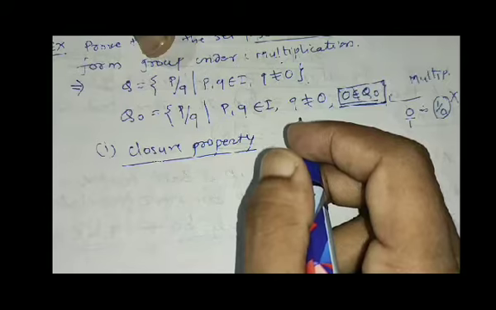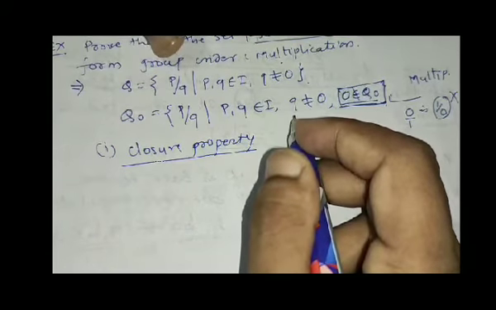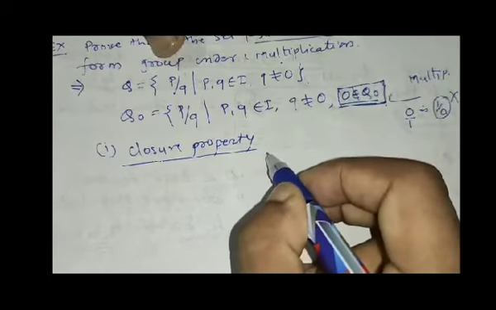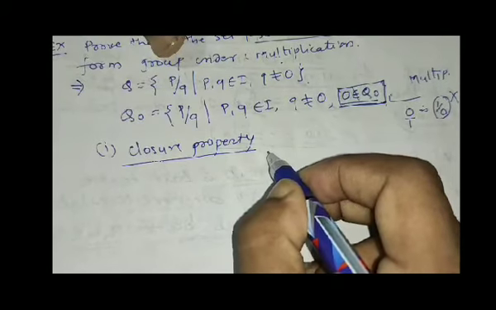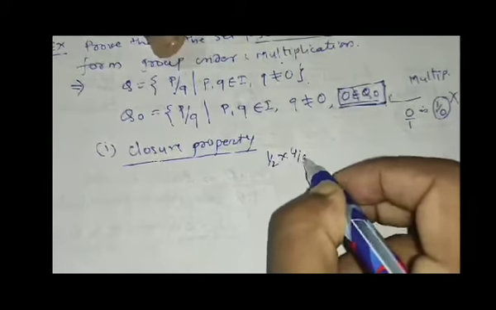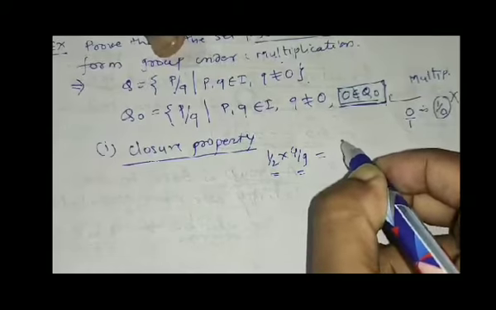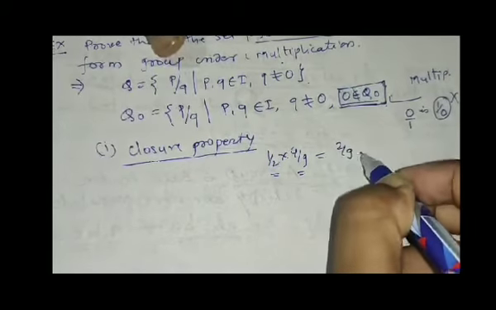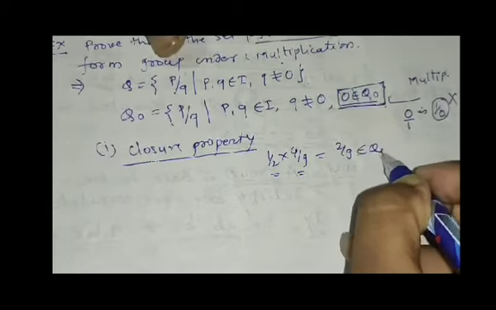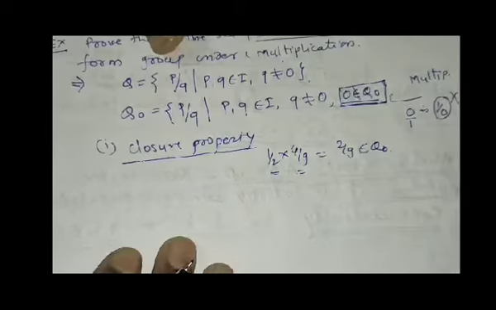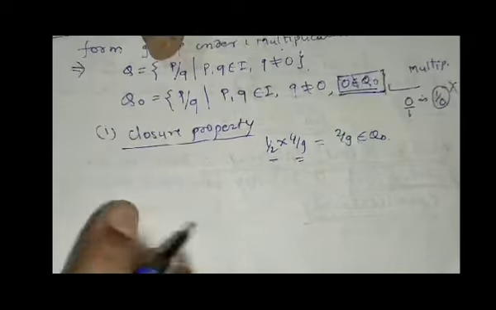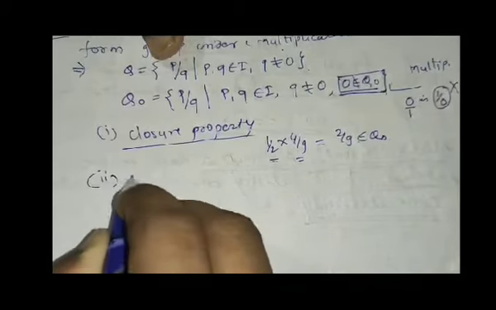The product of two non-zero rational numbers is also non-zero. Suppose I take particularly 1 by 2 into 4 by 9. Both are non-zero and their product is 2 by 9, which is non-zero. That means it belongs to Q naught. So it is very simple and trivial. Nothing to show there.